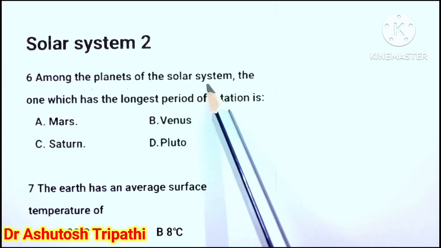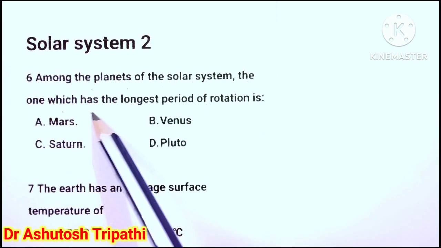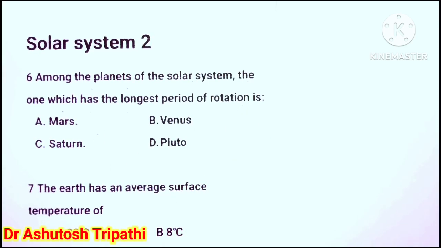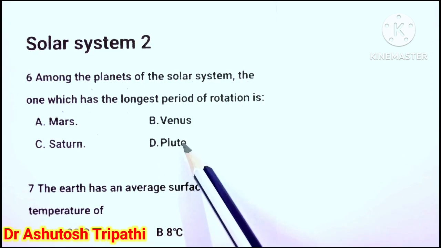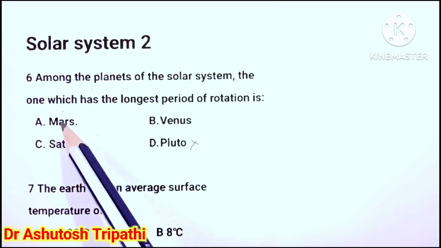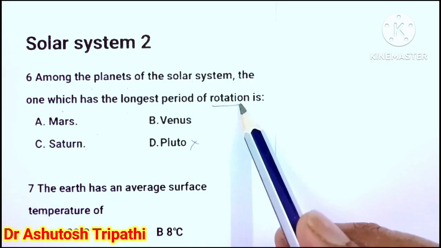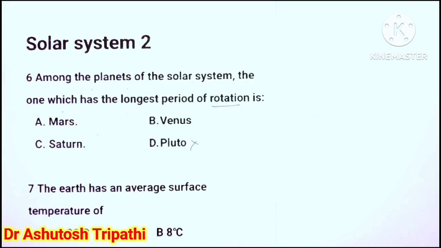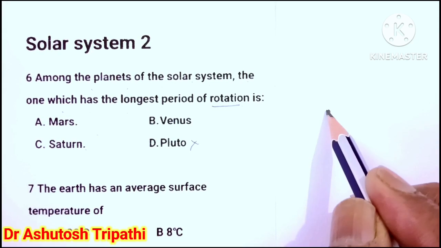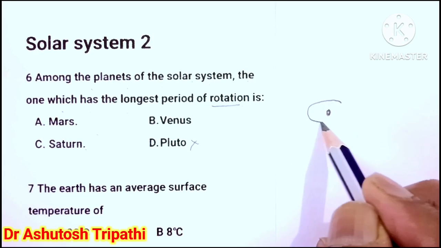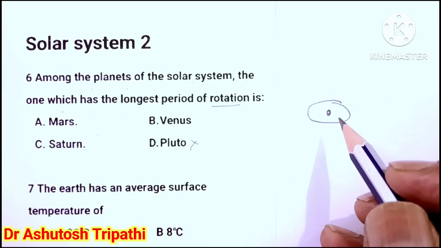Among the planets of the solar system, the one which has the longest period of rotation is Mars, Venus, Saturn or Pluto. Pluto is not the answer because it is not a planet. So we have to select among Mars, Venus and Saturn. Now the difference between rotation and revolution: rotation means the planet moves on its own axis, and revolution means the planet moves around the sun.